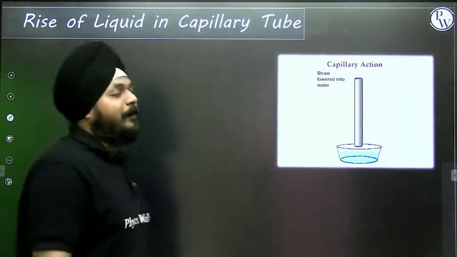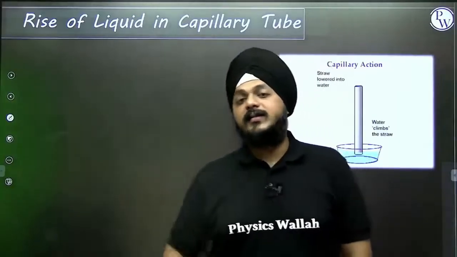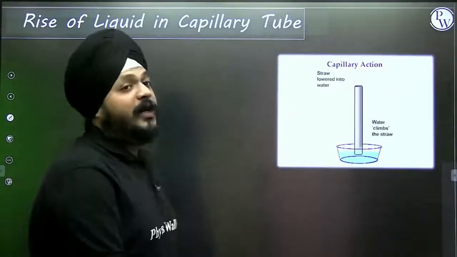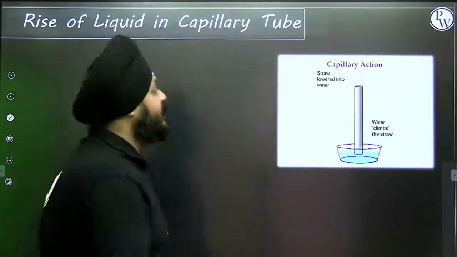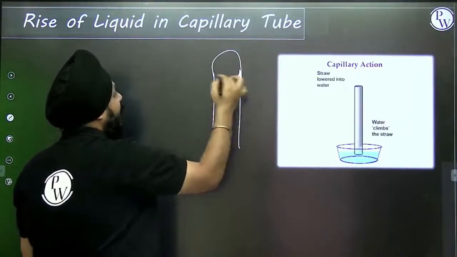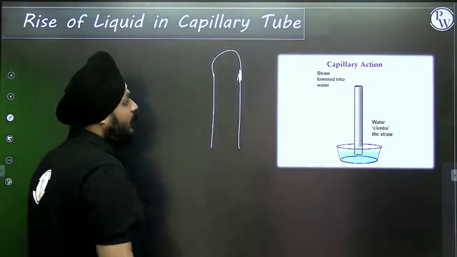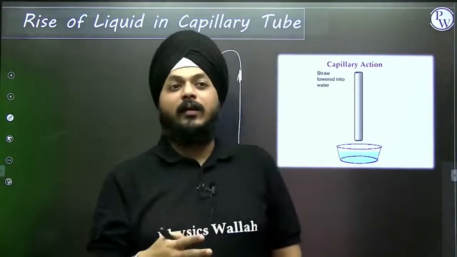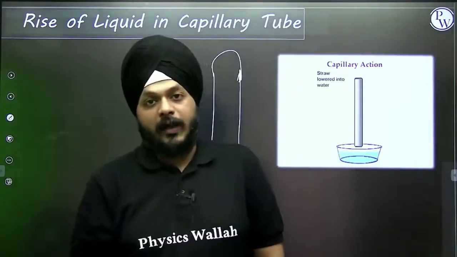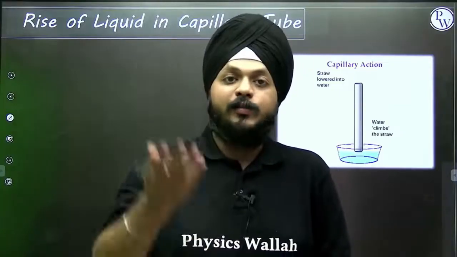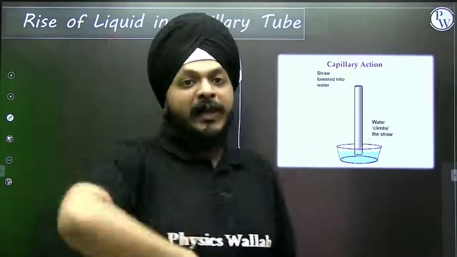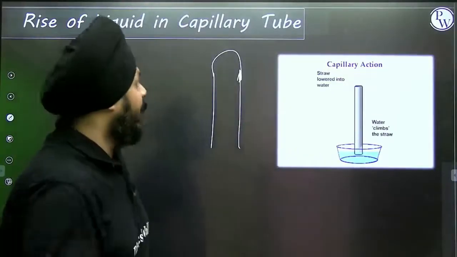The same concept helps us in understanding the concept of capillary action, the rise of the liquid into the capillary tube. Let us take an example to understand this. Suppose one capillary tube is dipped inside a fluid. Before moving on to that, the small definition of what the angle of contact is. You all are aware of what the concave meniscus and convex meniscus are, and which is a wettable liquid. You are completely aware of it.